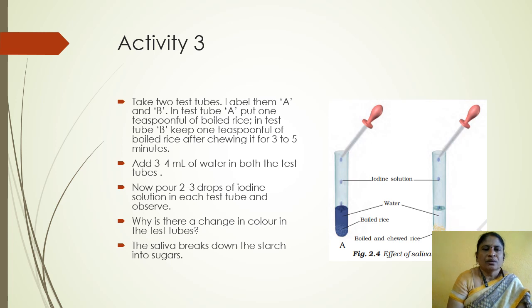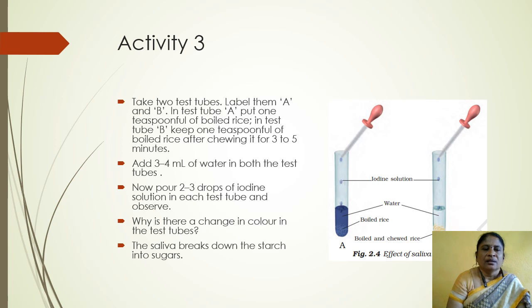Take 2 test tubes, label them A and B. In test tube A, put 1 teaspoonful of boiled rice. In test tube B, keep 1 teaspoonful of boiled rice after chewing it for 3 to 5 minutes. So, we take 2 test tubes A and B. A test tube is filled with boiled rice, B test tube is filled with boiled rice after chewing for 3 to 5 minutes.